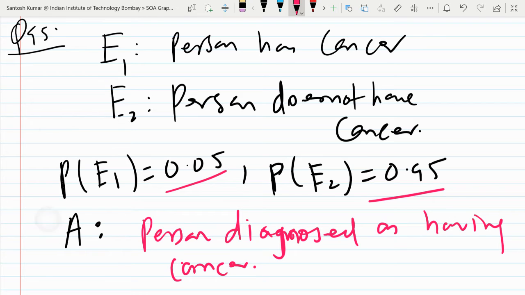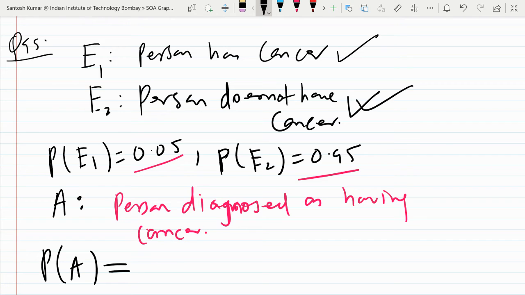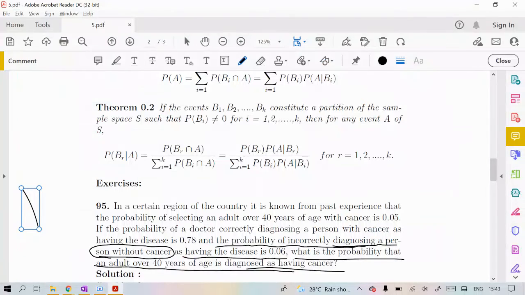If you read the question carefully, they are asking the probability of A. There are two situations. If the person has the disease, they can still be diagnosed as having the disease. If they do not have cancer, they can still be diagnosed as having cancer. So the question is, what is the probability that a person will be diagnosed as having cancer?